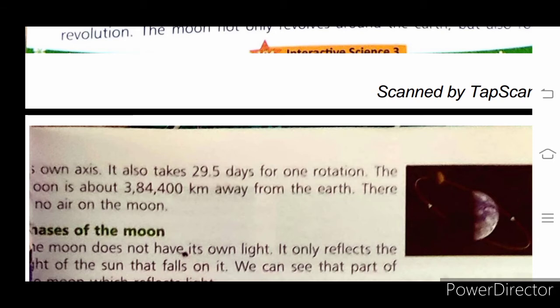It also takes 29.5 days for one rotation. The Moon is about 3,84,400 kilometers away from the Earth. There is no air on the Moon.